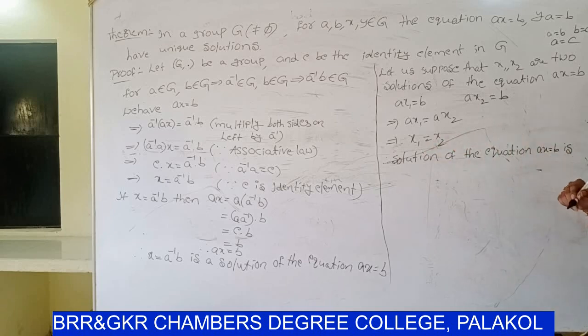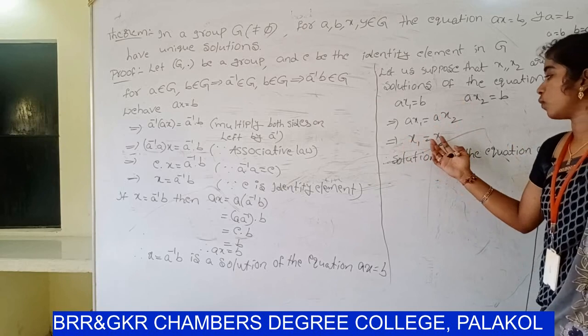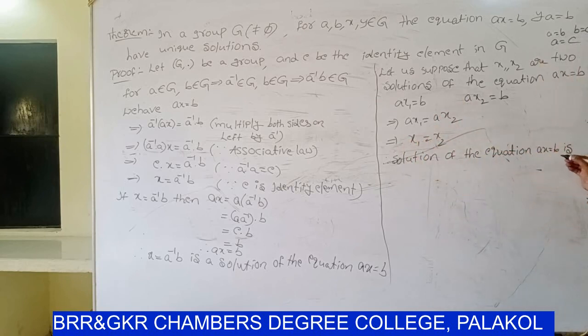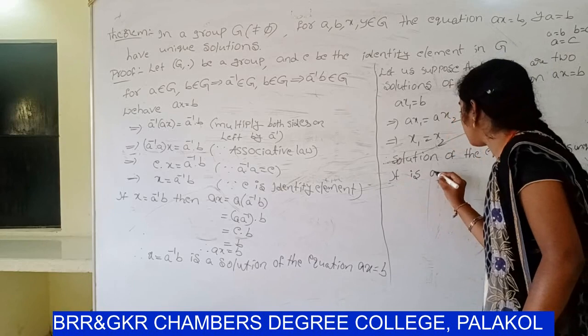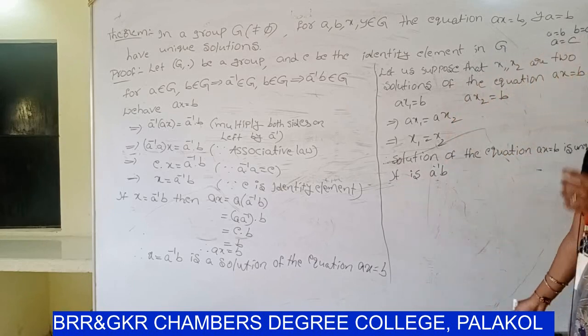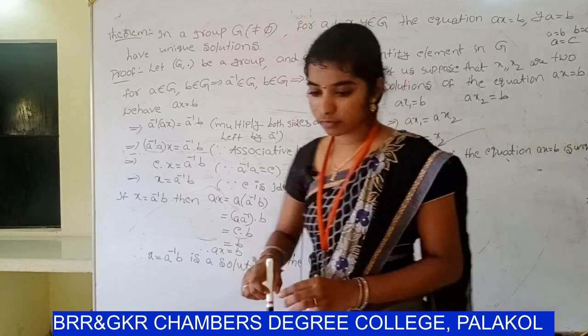Consider two solutions x1, x2. It is equal, so x1 equal to x2. So the solution of Ax equal to B is unique, and it is A inverse B. And similarly, we have to prove Ya equal to B.